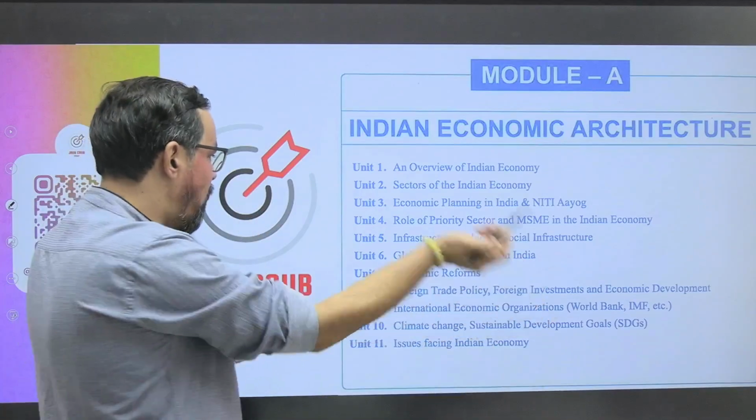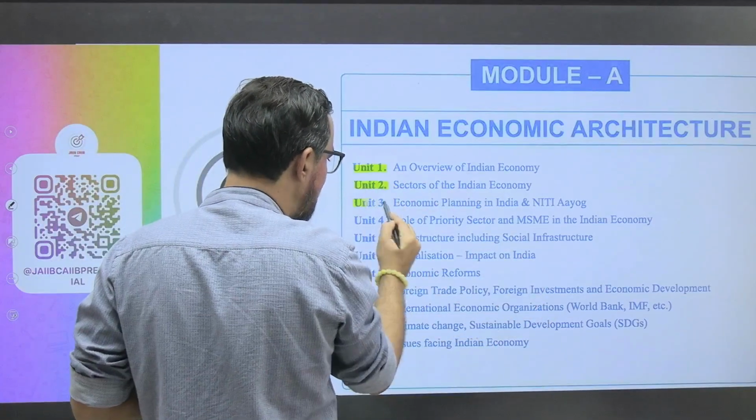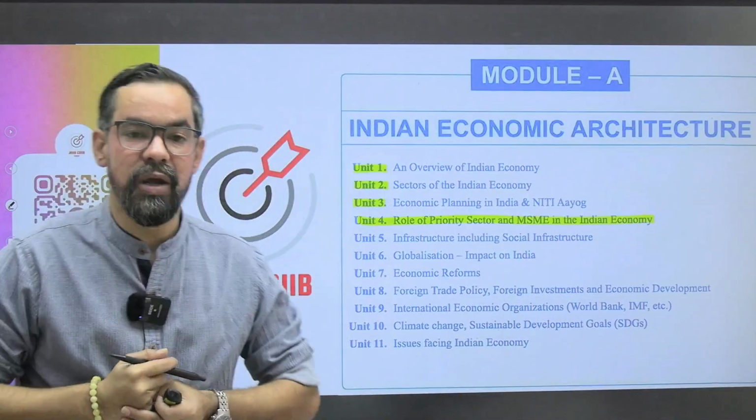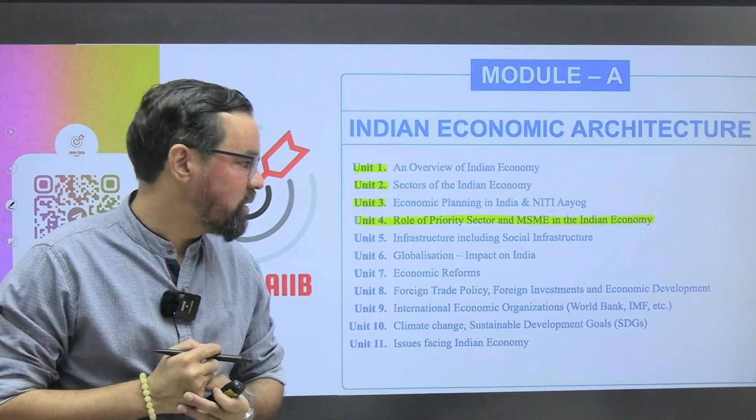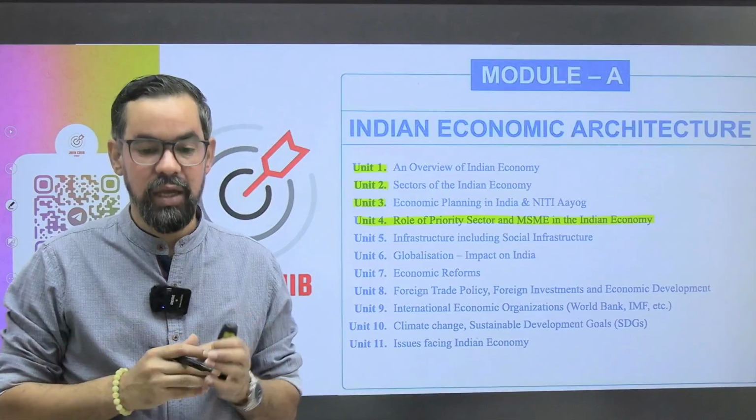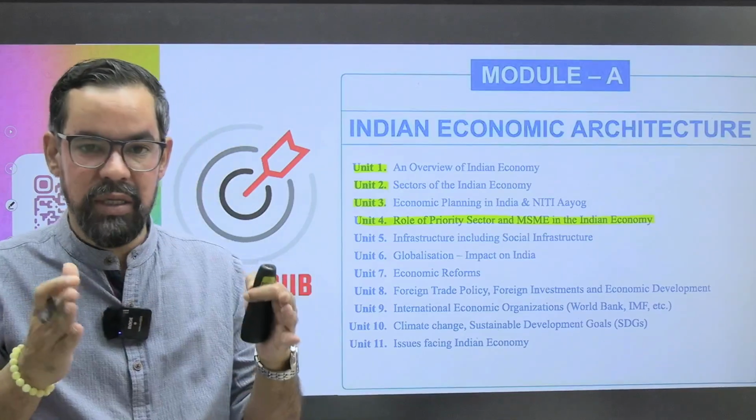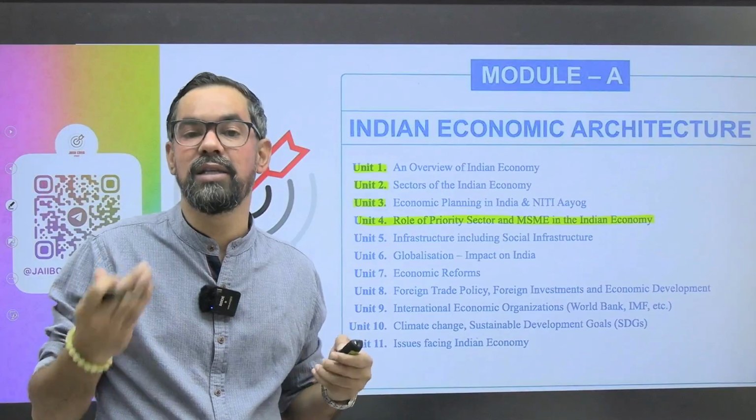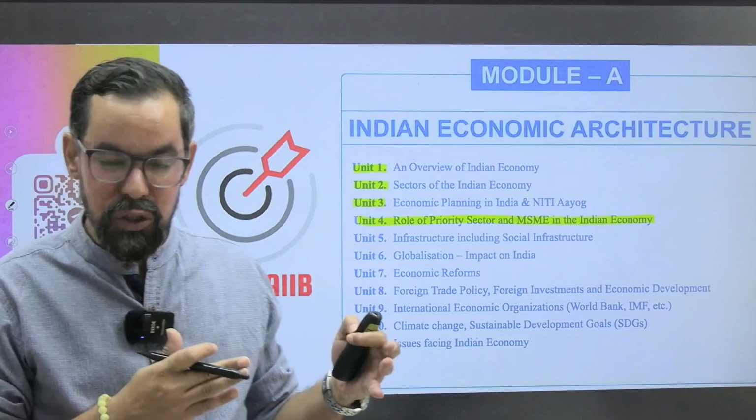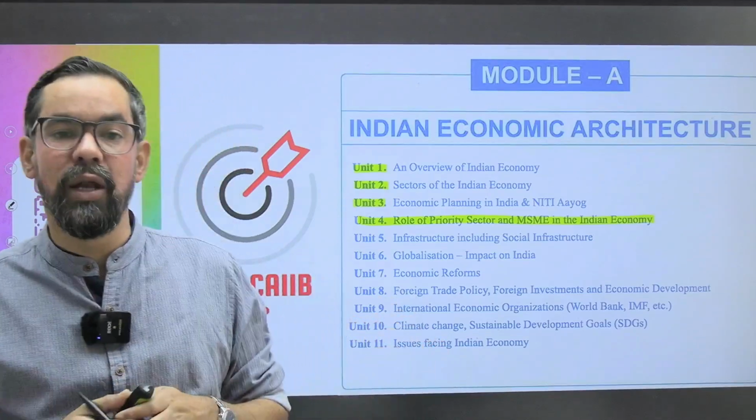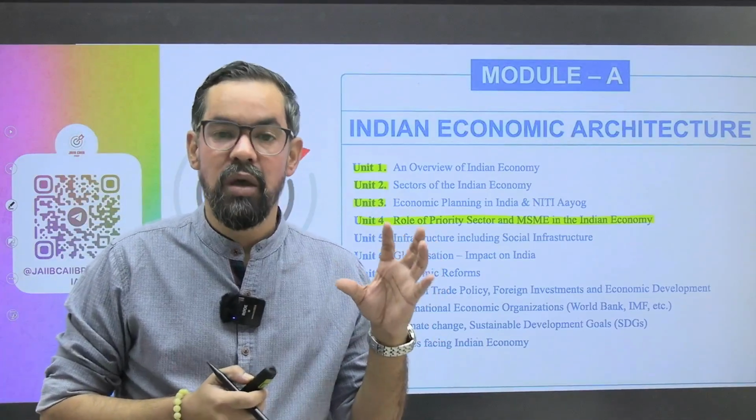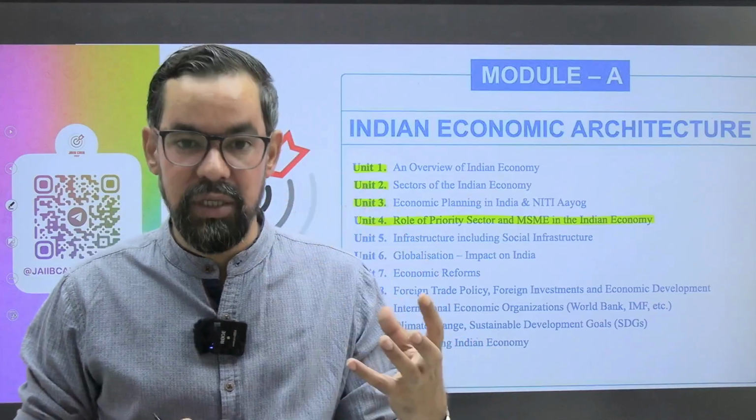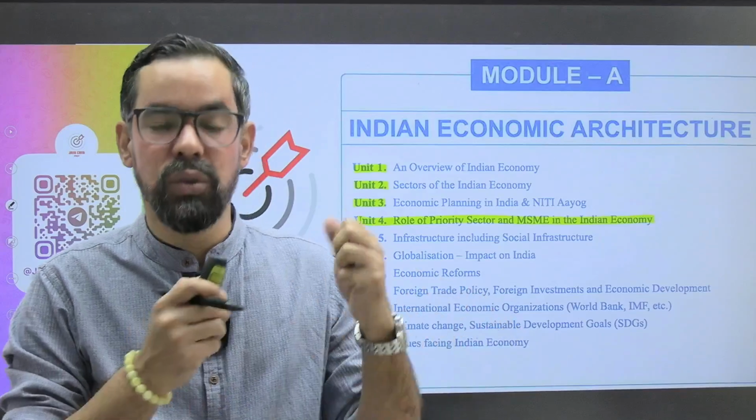So we have already done these first 3 units. So today in this particular session we are going to discuss the role of priority sector lending and MSME in the Indian economy, right? So basically the entire topic is divided into two major subtopics. One is PSL. These are some mandatory guidelines by RBI toward our commercial banks and other banks. So they have to lend a certain percent of their ANBC, adjusted net bank credit, or CoP to the priority sector.